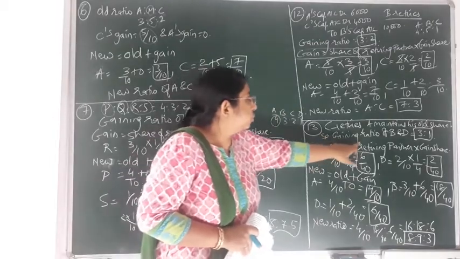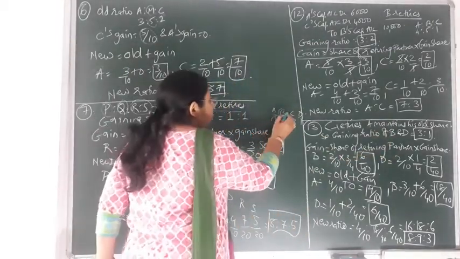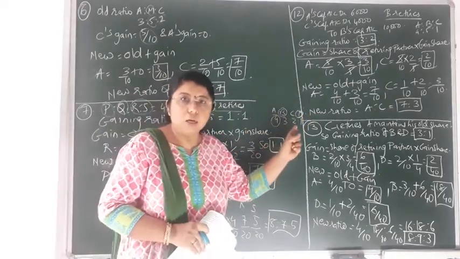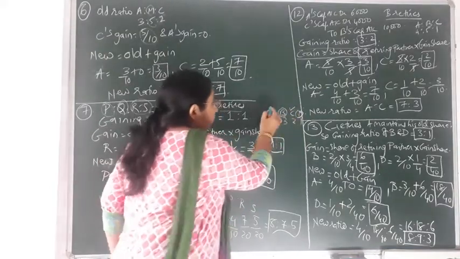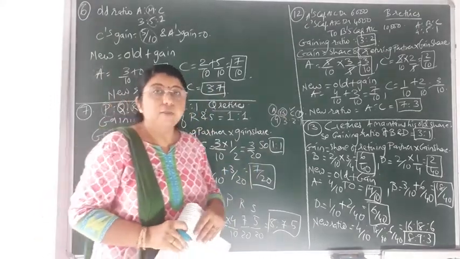So the gaining ratio of B and D. Now gain would be received by only these 2 partners, B and D. Students, again repeating, there are total 4 partners. Out of that, partner C is retiring. Okay. So C is retiring and A will maintain his old share. So no gain, it is understood.